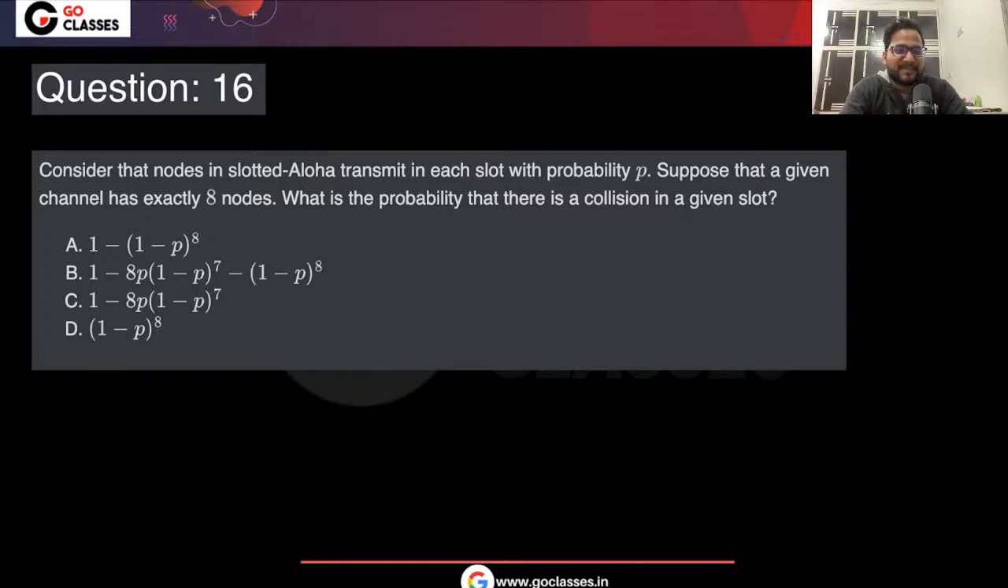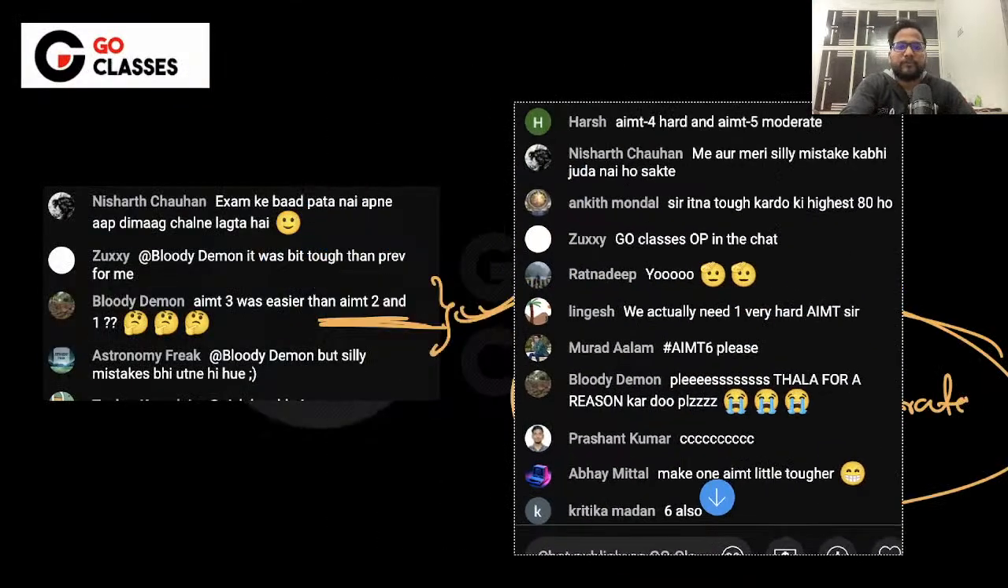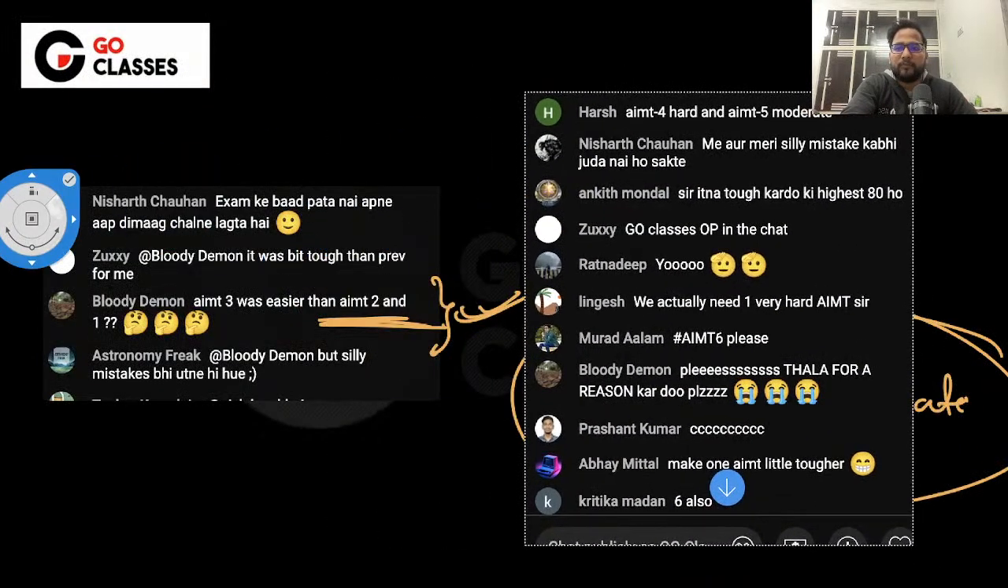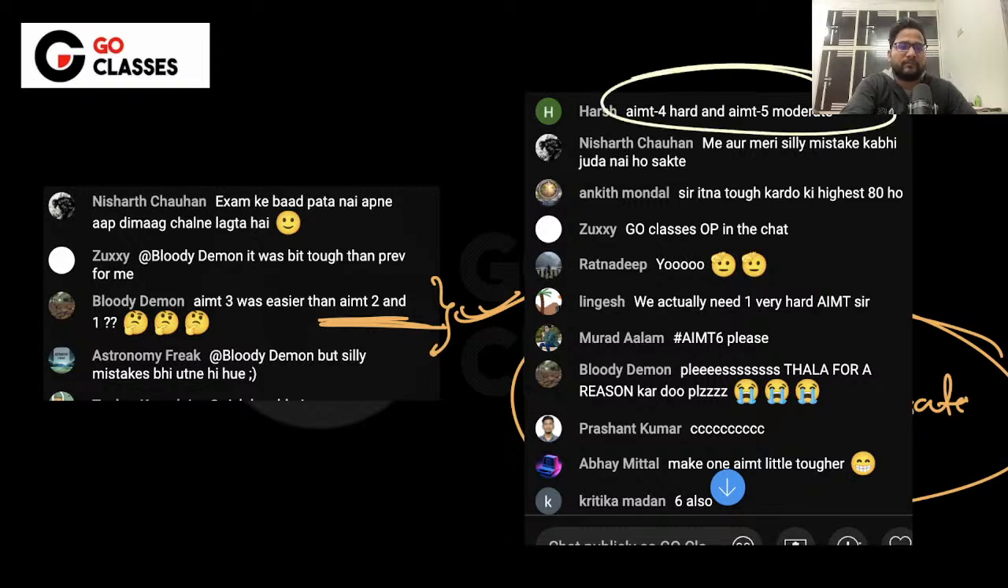Okay, some people are saying, sir, make it tough, make it tough. Yes, we can definitely do it, right? So someone is saying maybe we can go with something like this. Sir, AIMT4 should be moderate, right? AIMT4 should be moderate, and AIMT5 should be hard. So most probably we can do something like this.